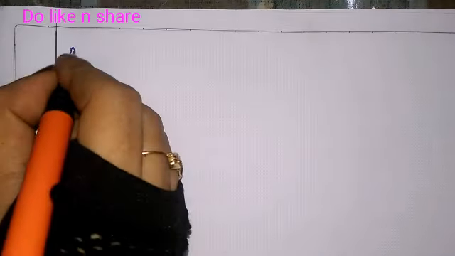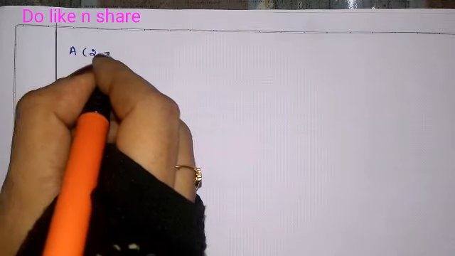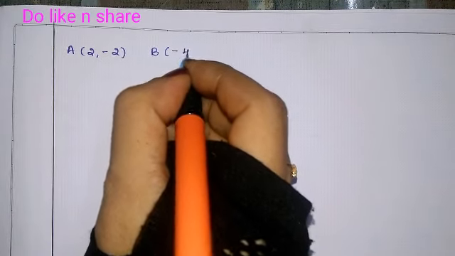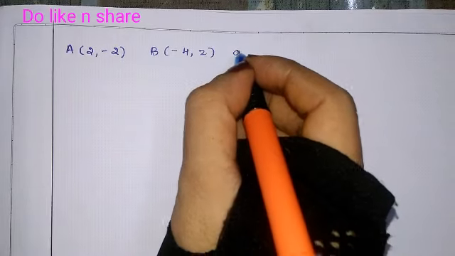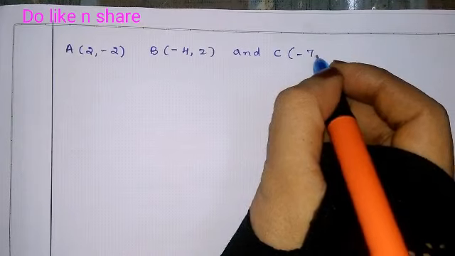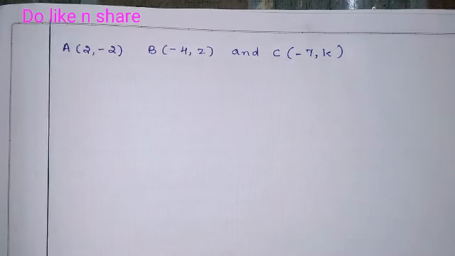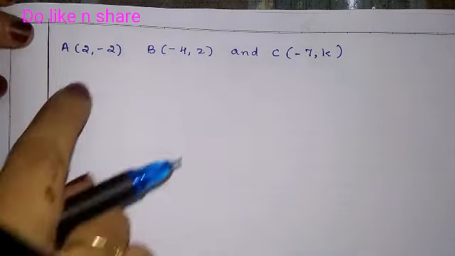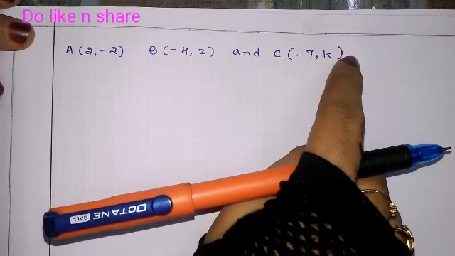The points A, B and C are collinear, and we have to find the value of k.